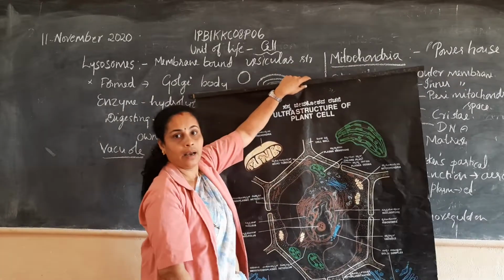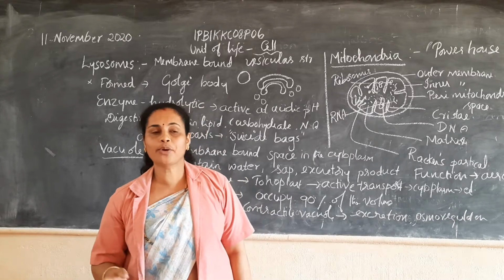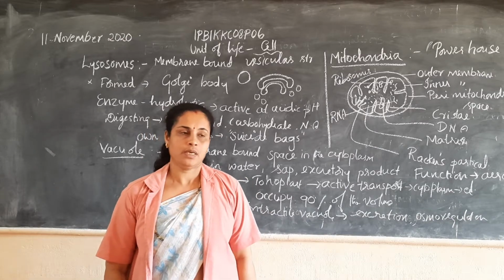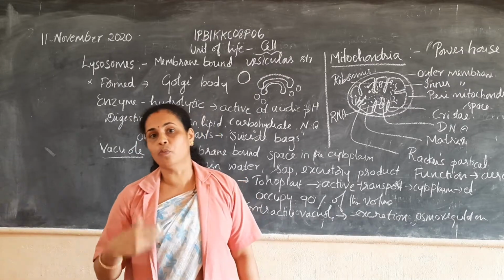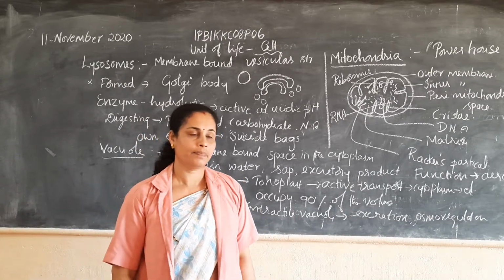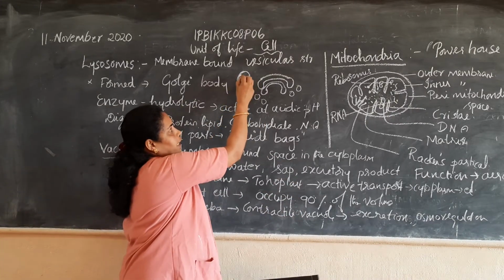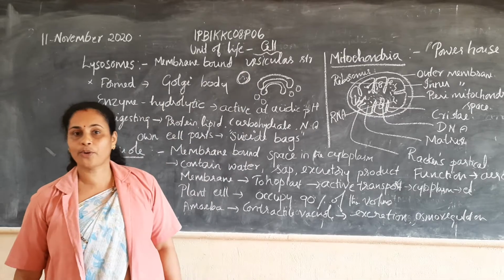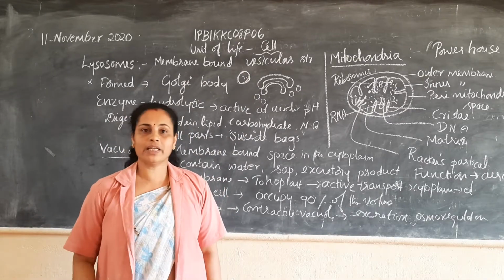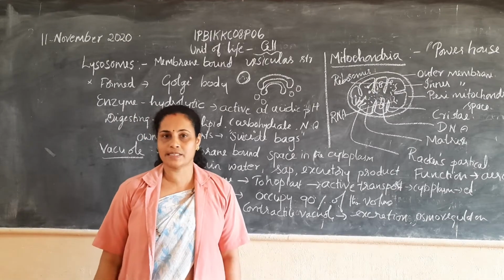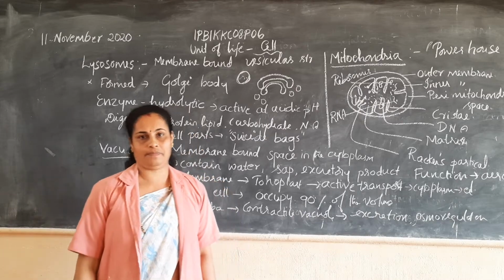Lysosomes are nothing but membrane bound organelles containing hydrolytic enzymes. This organelle, the lysosome, forms more in the case of the animal cell. It's very simple, just a membrane which contains the enzyme, that is hydrolytic enzyme or hydrolase. So these organelles are called suicide bags of the cell.